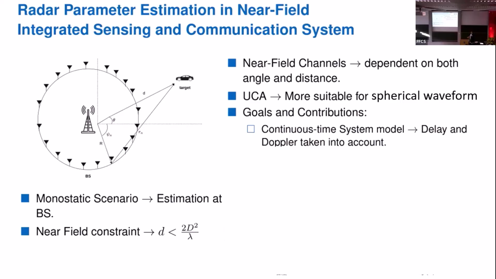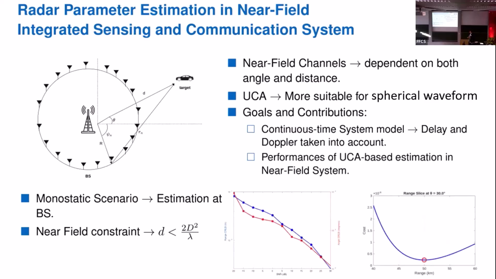So our goals and contribution are, in this case, to consider a continuous-time system model, with respect to the fact that the majority of the literature considers a discrete one, that takes into account the delay and the Doppler shift. And also, we want to see what the performances of the UCA-based estimation in near-field systems are. Since it is an early stage, we have early-stage results, and I would be happy to have very nice, constructive talks at my poster.